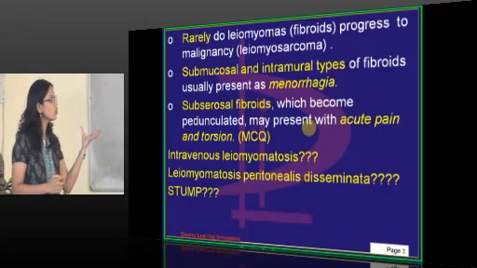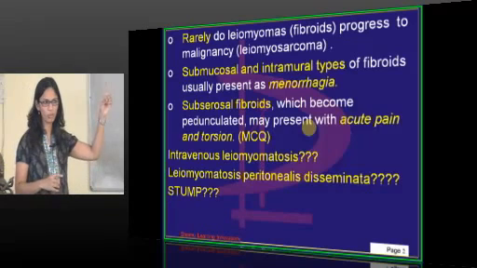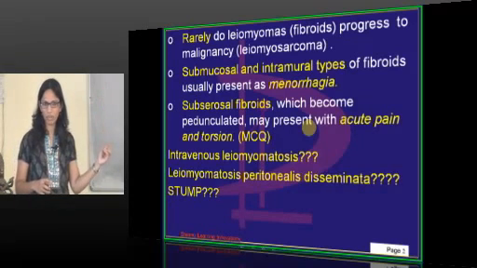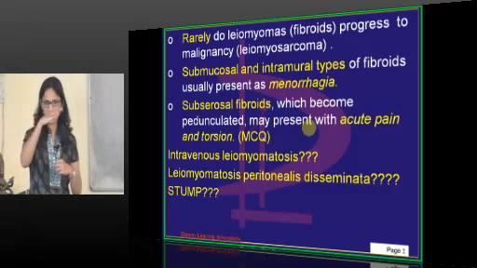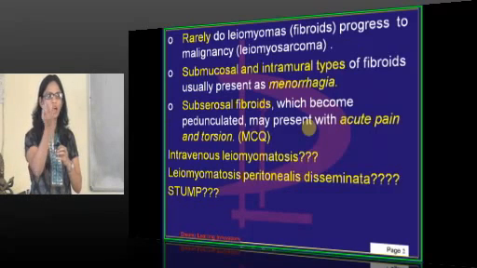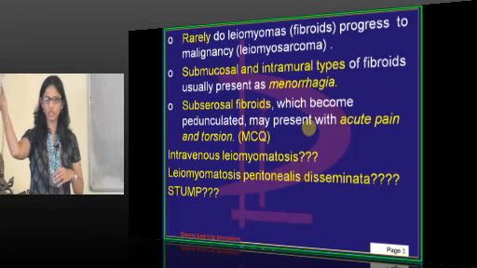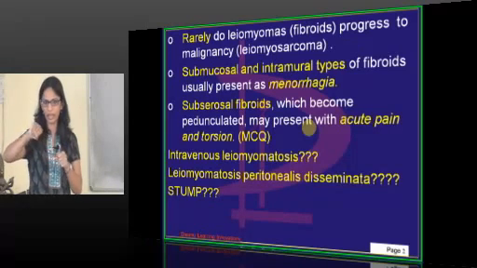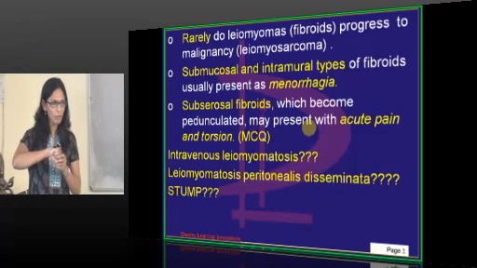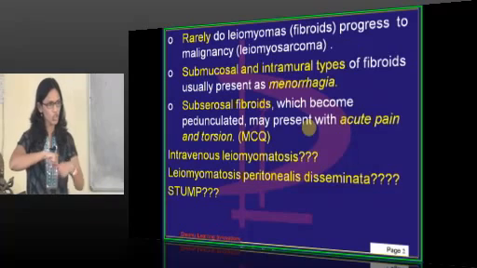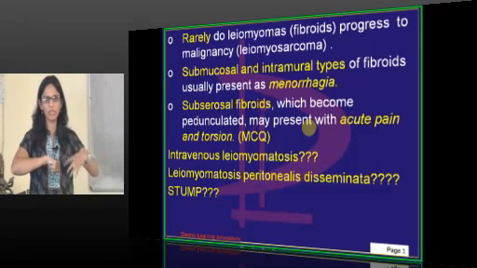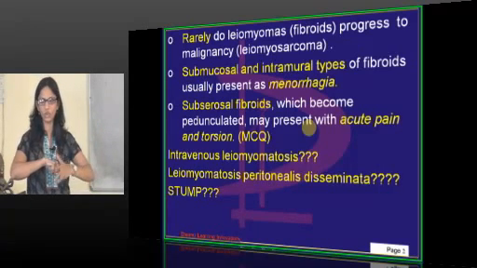Then the subserosal, as I showed you in the picture, can be a pedunculated one because it is near the serosal level. If it is protruding outside the uterus, then it will have a peduncle along with that. With that peduncle, there are more chances of torsion of that fibroid because it is freely mobile in the abdomen. So it can lead to a torsion.